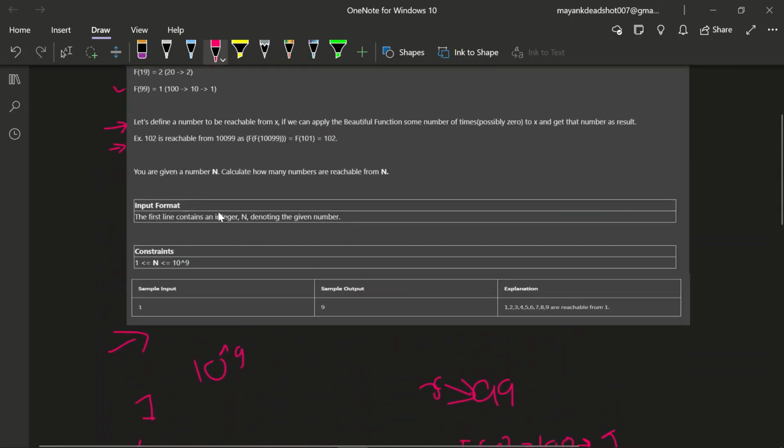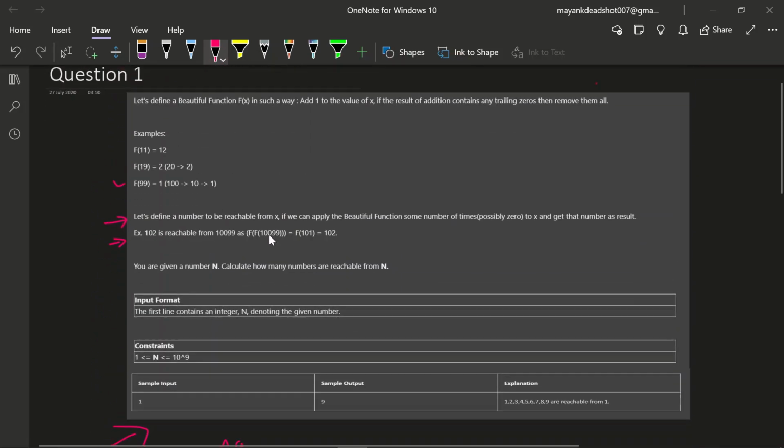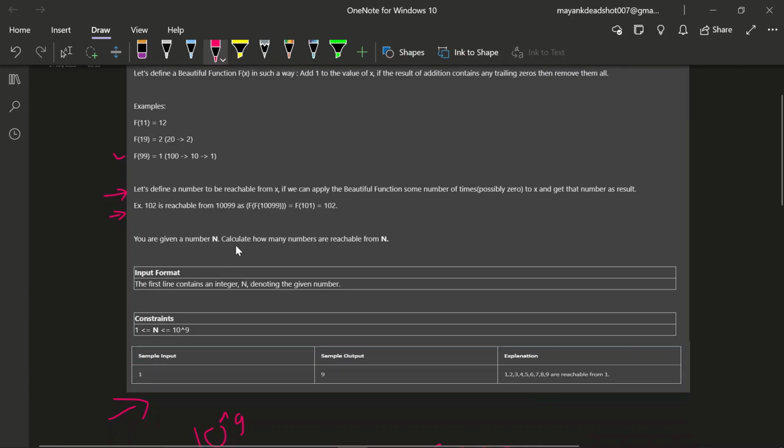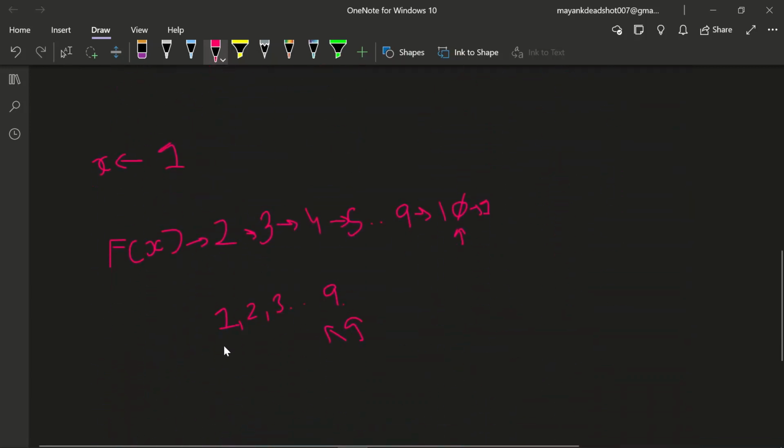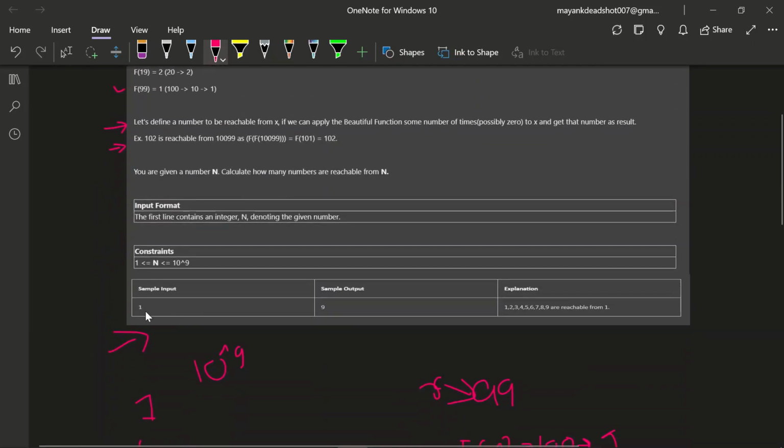So it is asking: you are given a number n, which is 1 in our example, then how many numbers are reachable from n? These 9 numbers are reachable from n, where n is 1. You can see here the sample input is 1 and the output is 9, which is 1 2 3 4 5 6 7 8 9.